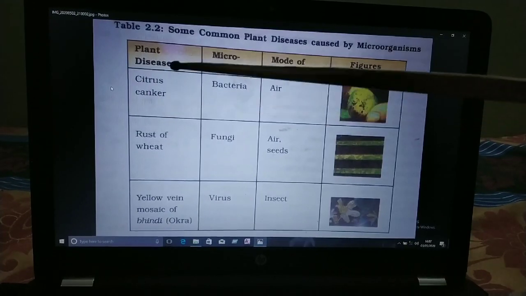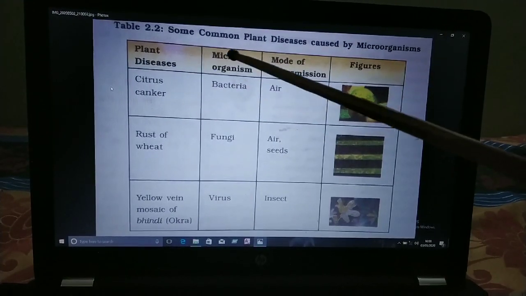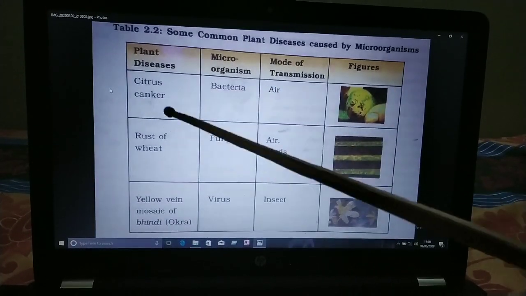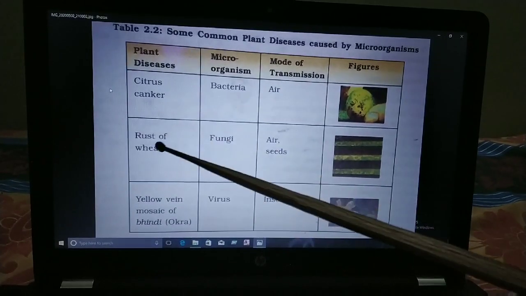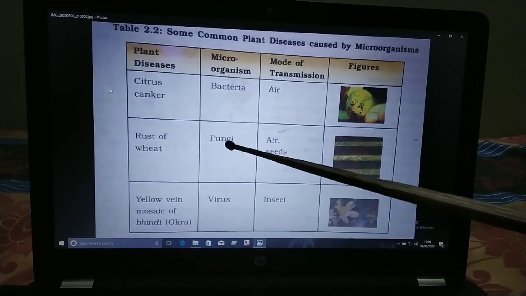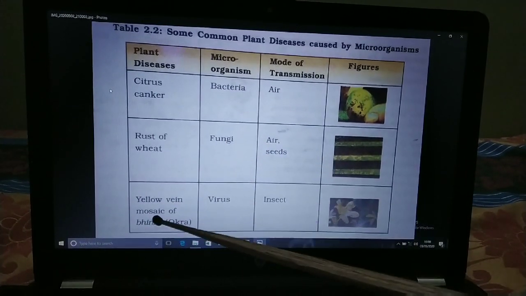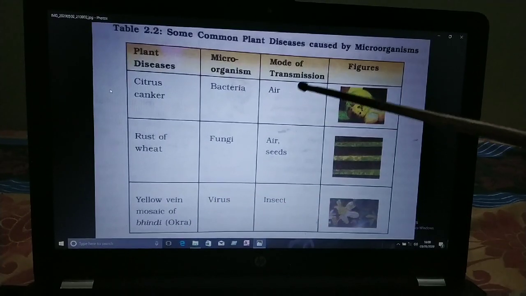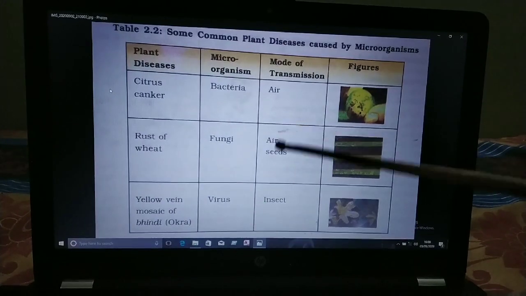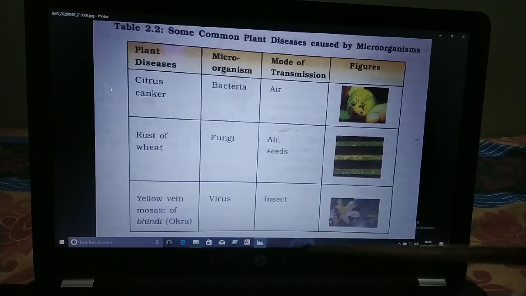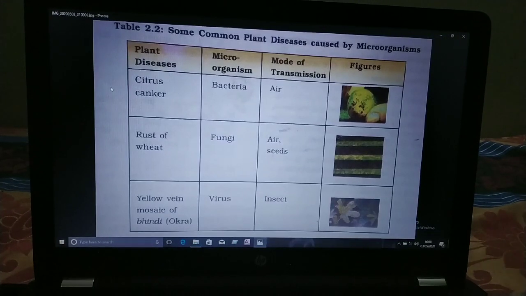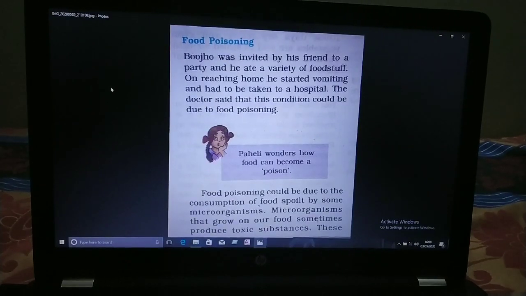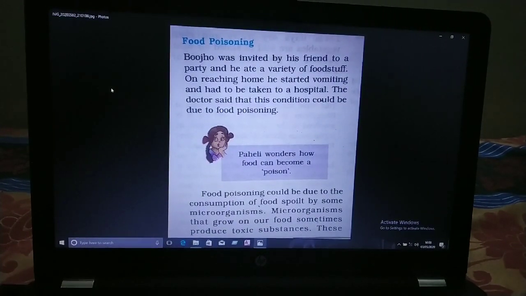This is citrus canker, a plant disease caused by bacteria. And rust of wheat is also a wheat disease, caused by fungi. And yellow vein mosaic of bhendi is caused by a virus, transmitted through air, insects or seeds. These are the modes of transmission. Children, remember that these are very dangerous microorganisms which cause disease either in plants or in animals.